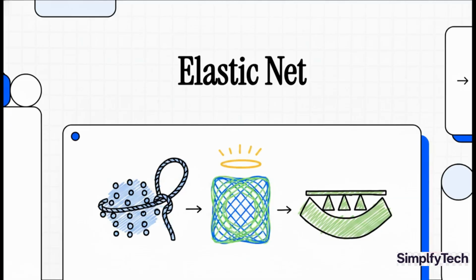Have you ever built a machine learning model that worked perfectly on your laptop? Absolutely crushed it, only to have it fail spectacularly out in the real world? Well, today, we're going to talk about Elastic Net Regression. It's this super powerful technique that helps you avoid that exact problem by finding that perfect, just right balance between being simple and being powerful.